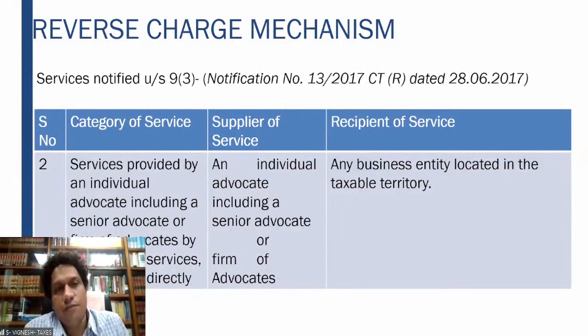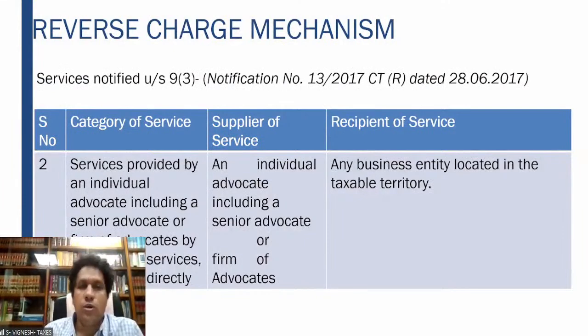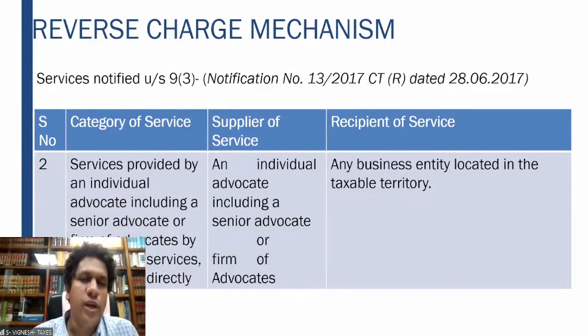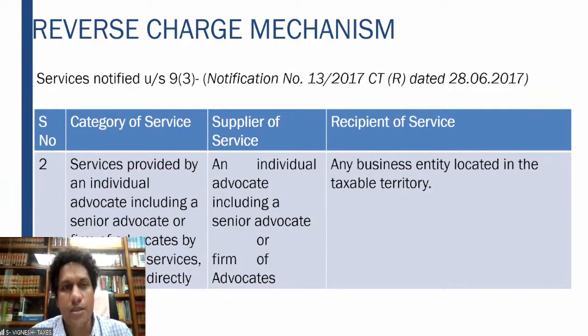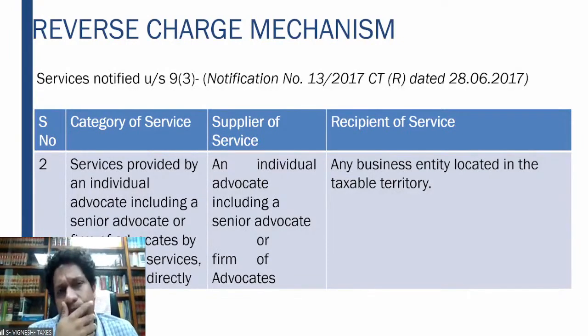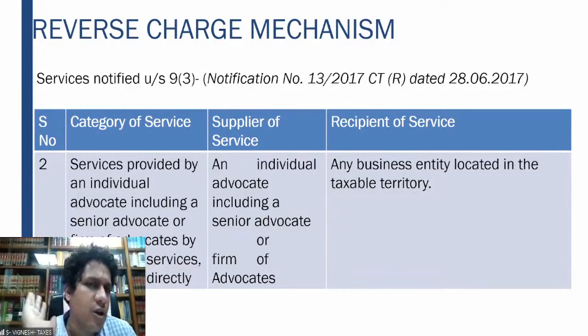Now, the second service covered after the goods transport agency is advocates. The kind of unity which advocates have is surely lacking in our profession. The reason is right from the time when service tax was supposed to be imposed, because legal service also is a service. But the lawyers lobby, the lawyers associations, the bar associations made sure that they were not impacted by service tax at all.